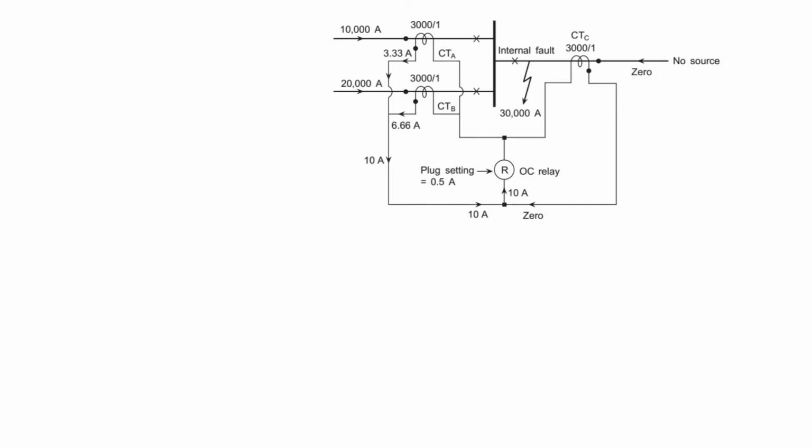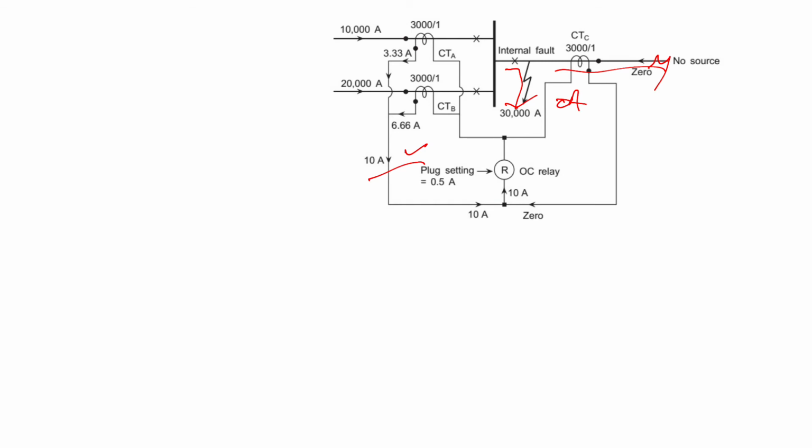Now what happens? Previously the fault was at that very point. Now the fault shifted to the internal fault. It shifts by a small distance to the left and becomes an internal fault, and still it is drawing the same current. From this we will see that the current that it is drawing is 10 ampere, and here we will have no current, because the whole of the current is fed to the fault. So no current is flowing through this primary, and as a result we will have 0 ampere current here, and as a result the spill current of 10 ampere is flowing in this.